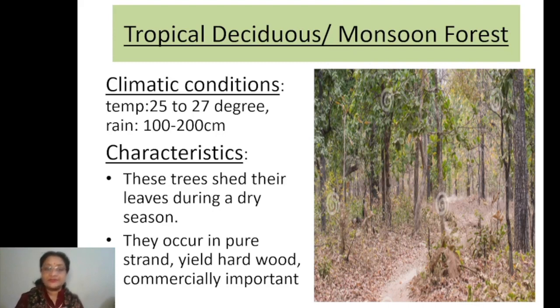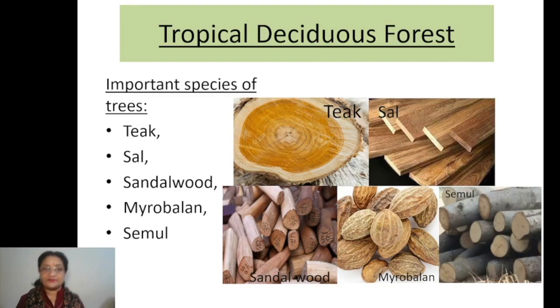Suppose we need to cut any particular type of trees. For that purpose we need to search at one place only, instead of going here and there to search for that particular species of trees in different parts. We just have to cut the trees at one place, because we are getting so many trees at one place only. So that becomes more important. You can see here, these are commercially more important than the evergreen type of trees.